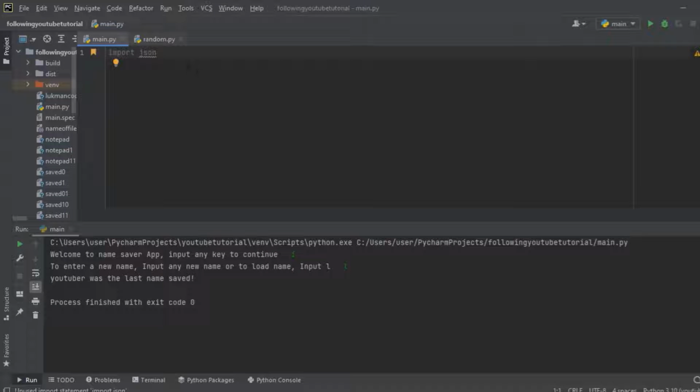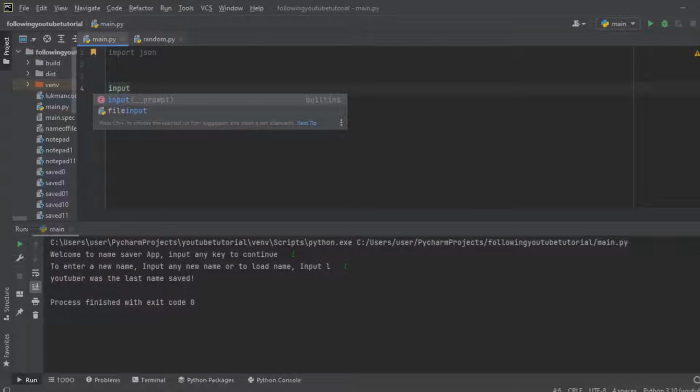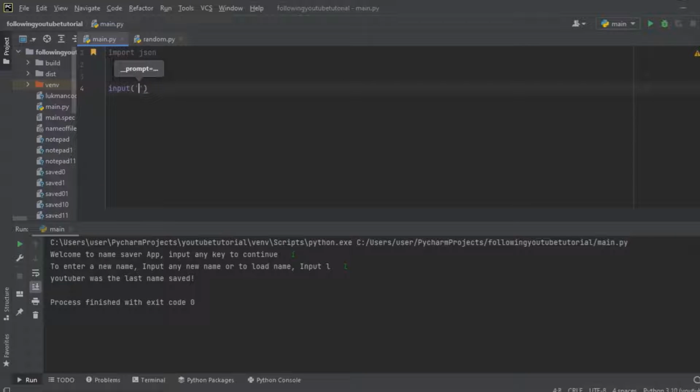Our second step is to create a name saver program, and let's go about it by writing input, then "Welcome to name saver program. Input any key to continue."